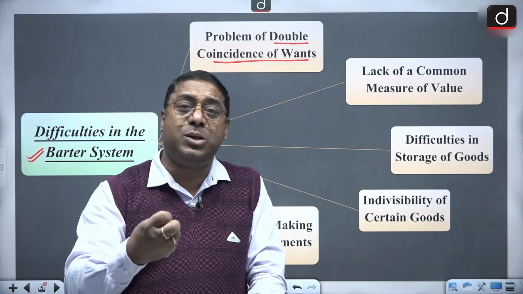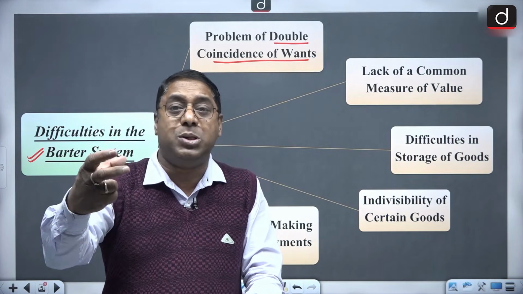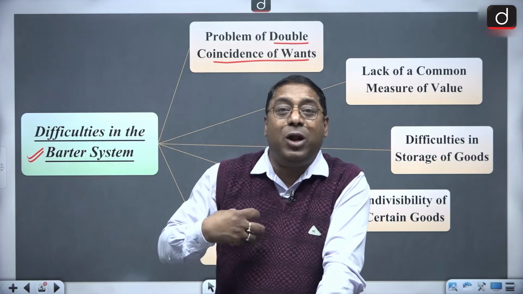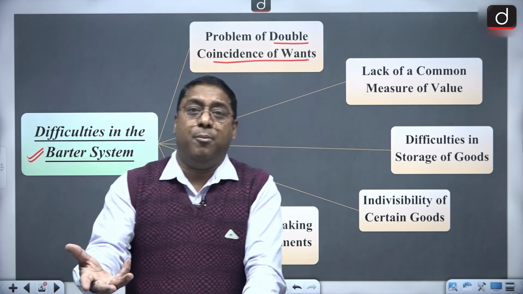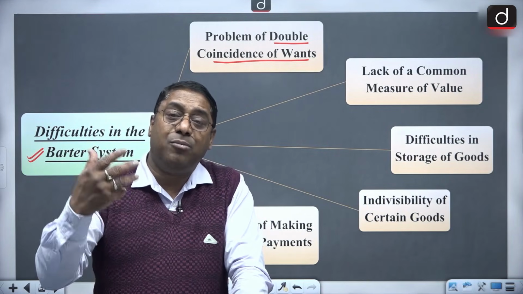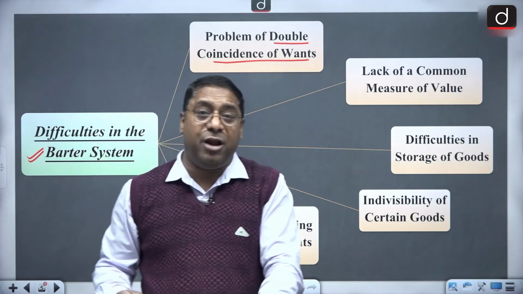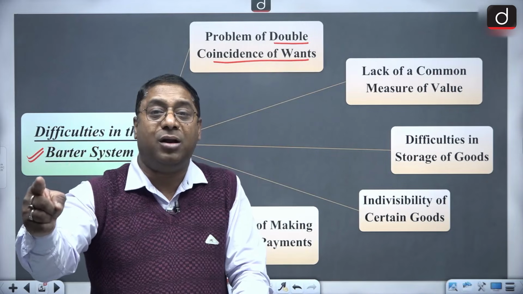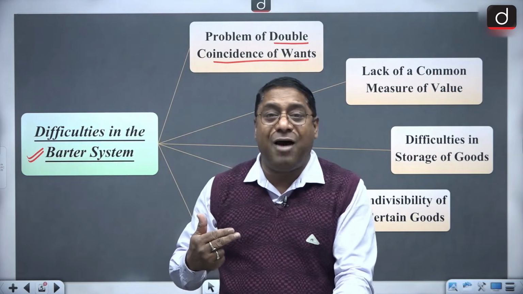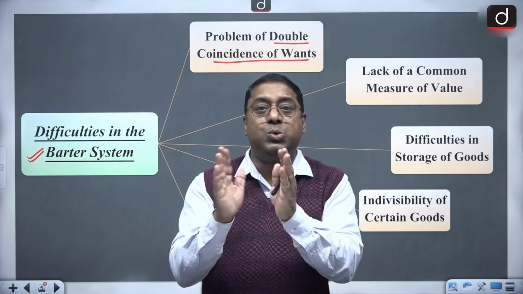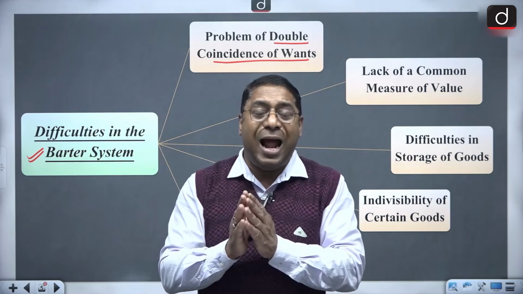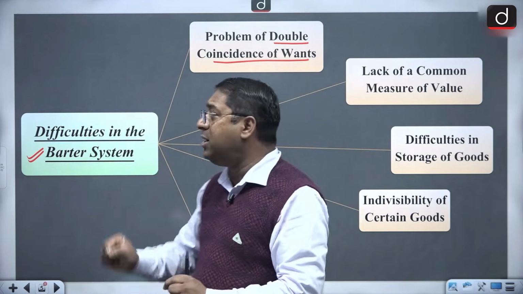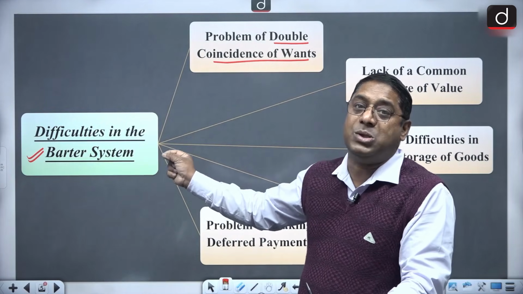But there is a coincidence with regard to both the persons. That means I am having a pair of shoes and I am willing to have a trouser in return for this pair of shoes. And the person who is having the trouser is willing to have my pair of shoes. So this is what double coincidence is. And double coincidence of want is one of the most important criteria of the barter system.